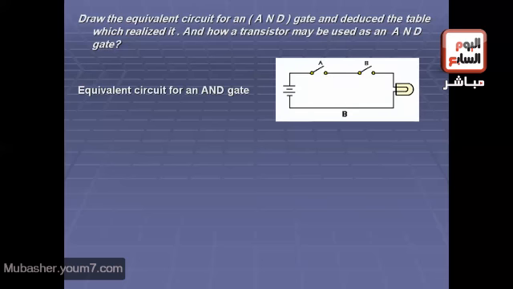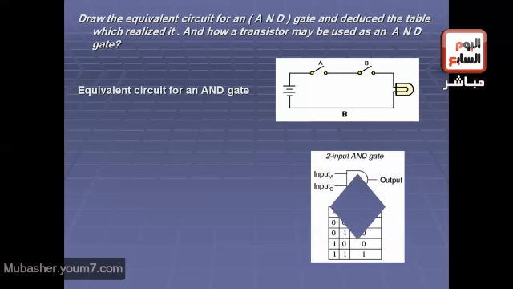The equivalent circuit of the AND gate, here we show in the figure, and we see that the AND gate has 2 inputs and 1 output. The 2 inputs must be high to give a high output, and the truth table, as we see: the first input A is 0 and the second input B is 0, then the output is 0.